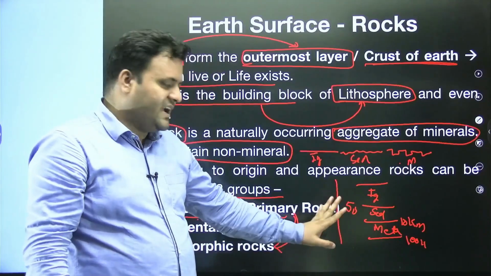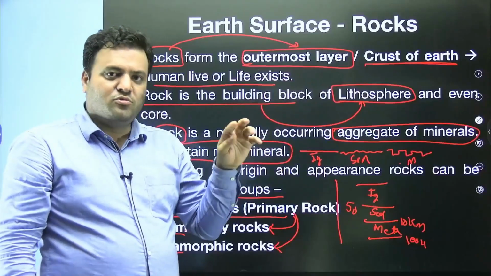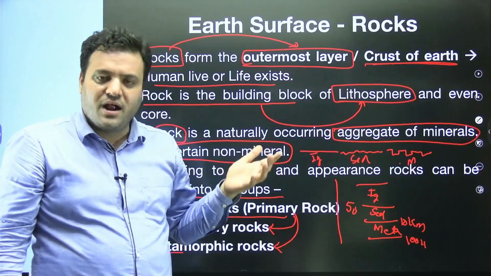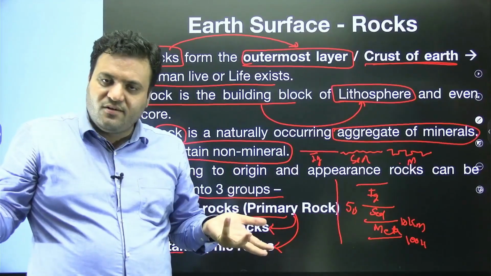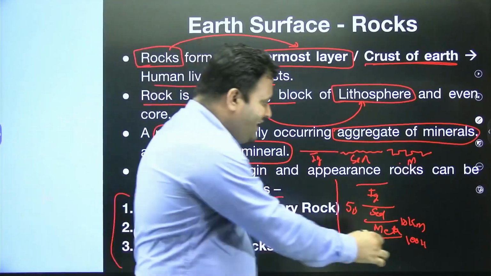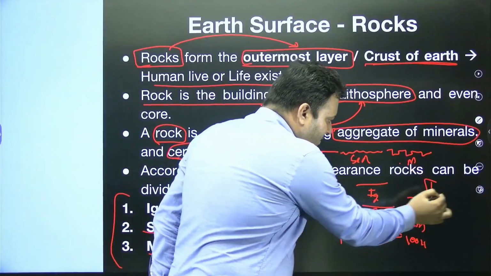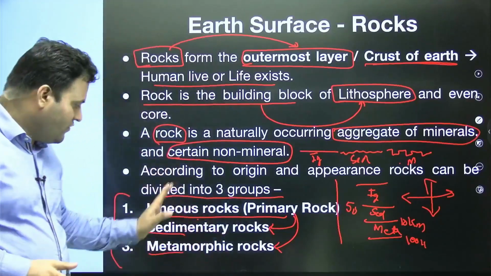There is no exactness. Same igneous rock could be vertically up to 2 kilometer. After that, there might be a possibility that up to 100 kilometer we could have sedimentary rocks, or after that we could have metamorphic. So horizontally as well as vertically, the crust of our earth is comprised of different ratios of these 3 sets of rocks.